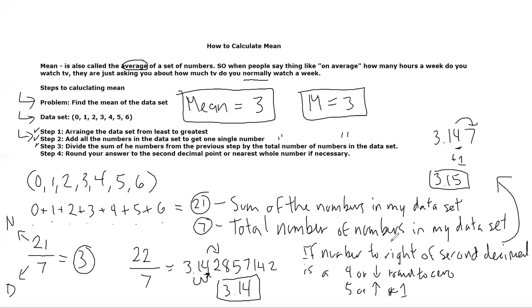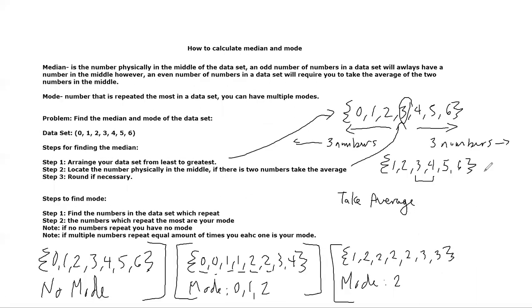All right, moving on. How to calculate median and mode. Median is the number physically in the middle of the data set. An odd number of numbers in a data set will always have a number in the middle. However, an even number of numbers in the data set will require you to take the average of the 2 numbers in the middle. Now there's that word again, average. So you might have to do what you just learned in the previous slide in this problem. Maybe, it depends.